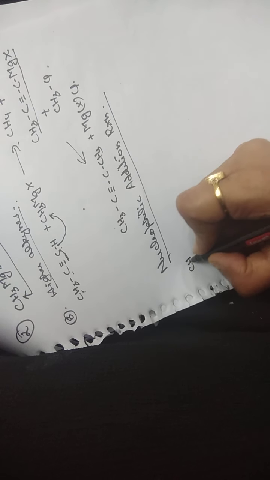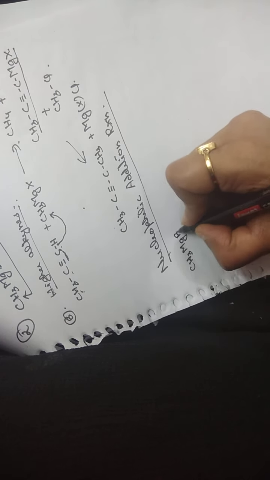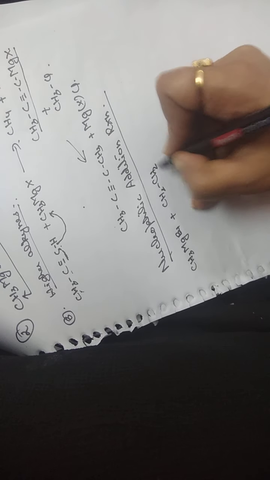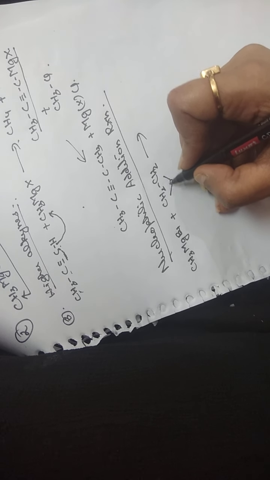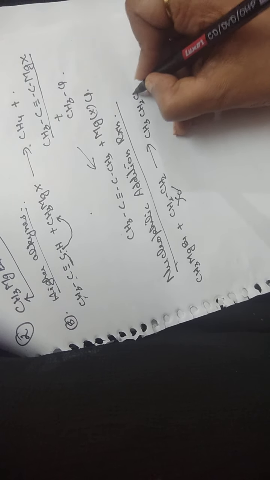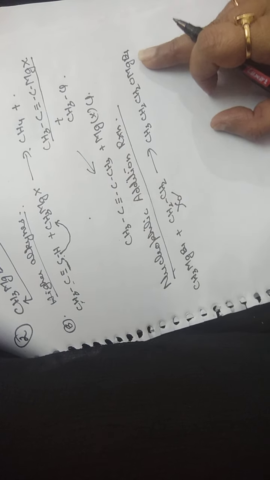So the first reaction is when the Grignard's reagent reacts with an epoxide, and this is the formula of the epoxide. Whenever Grignard's reagent reacts with an epoxide, ring opening takes place, and we get CH3CH2CH2OMgBr. This is an addition product, also known as an adduct.